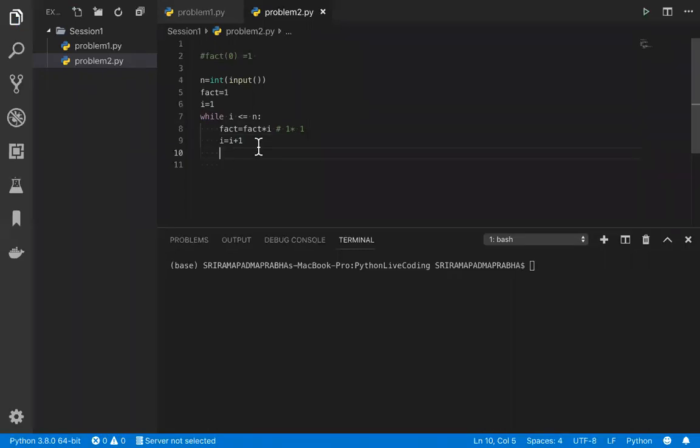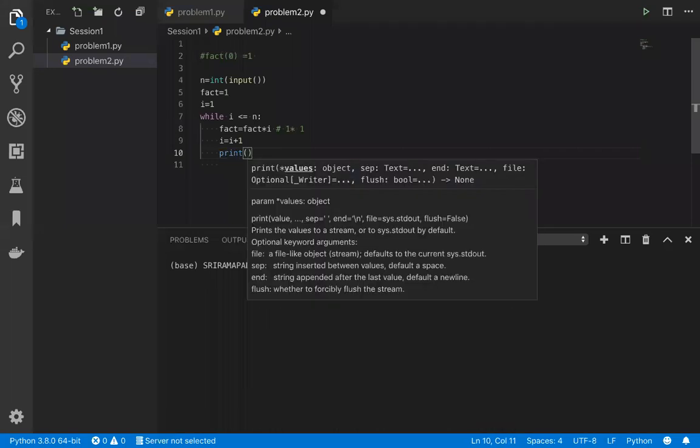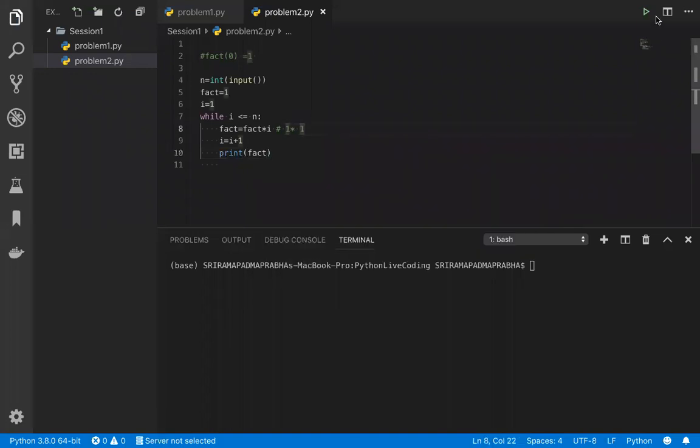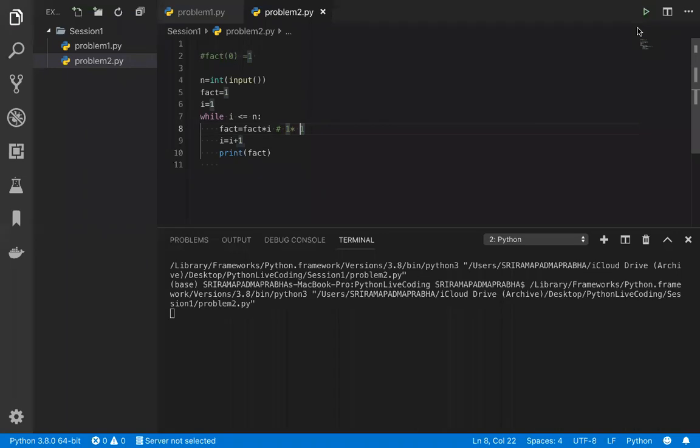So now I'm going to print this value here in the print statement. What if I do it outside of the while loop or inside of the while loop is the question. Let me use this one inside of the while loop and let's execute this. Are there any issues? First it will ask you to enter the value, because we are using int of input. So I'm using 5 now. I'm entering it here in the console.